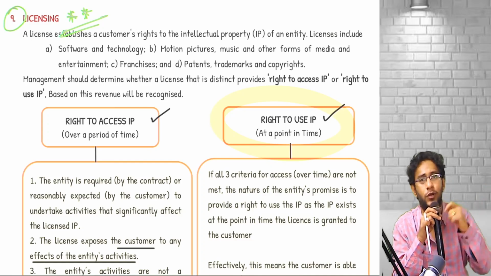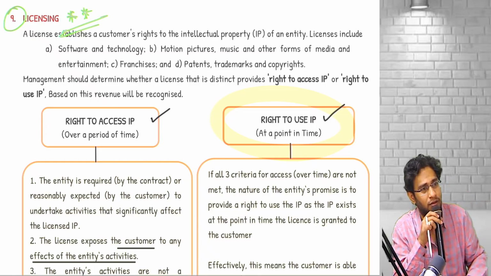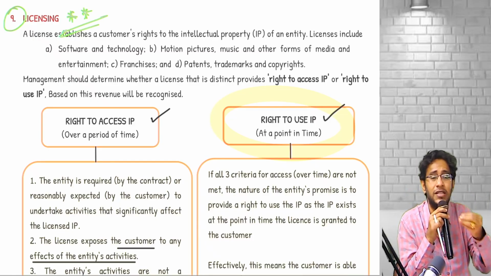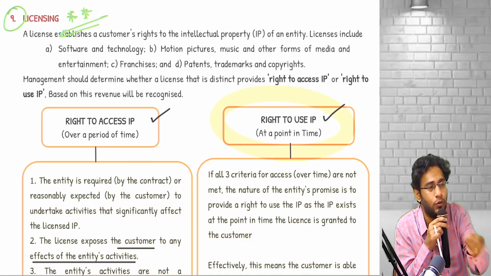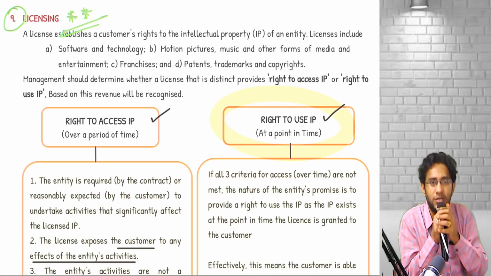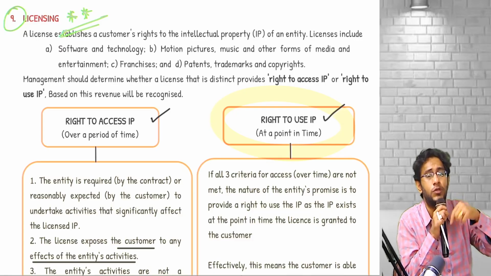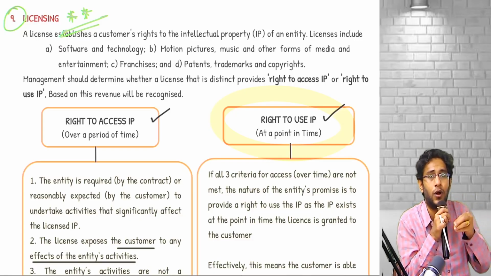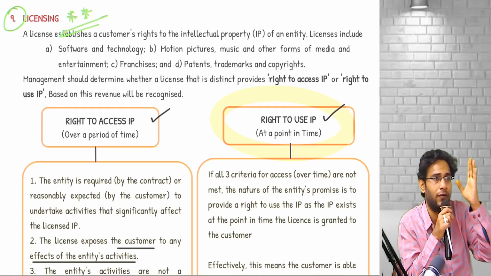Will it change the utility of the song that I already sold? No matter what we do, the functionality of what I already gave to you is not going to change. That is static. Something whose utility is not going to change irrespective of my future conduct, that is called right to use kind of IPs.